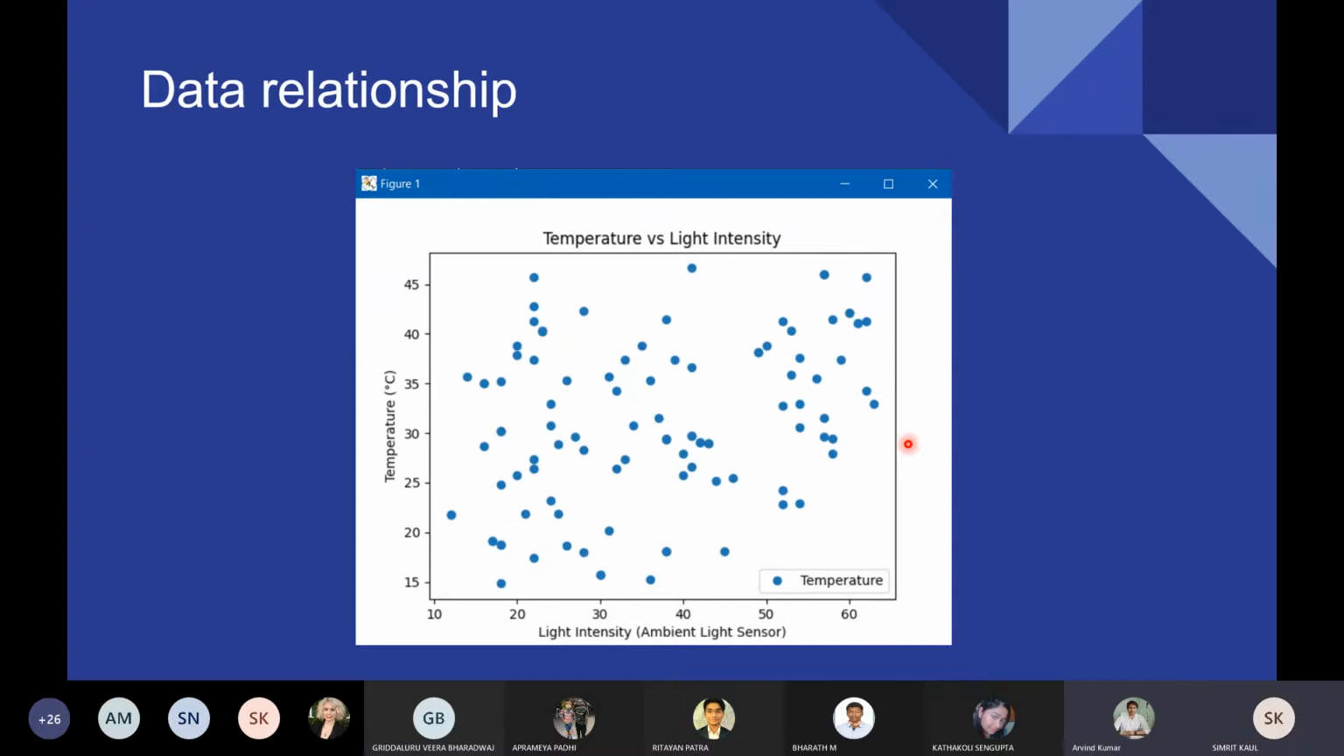Yes, sir, the dataset is not something perfect, so we don't get very relevant results. Yes, sir. Sure, sir.